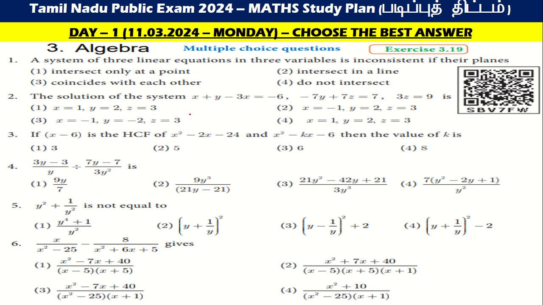Let us go to the third chapter. A system of three linear equations in three variables is inconsistent if their planes coincide with each other.